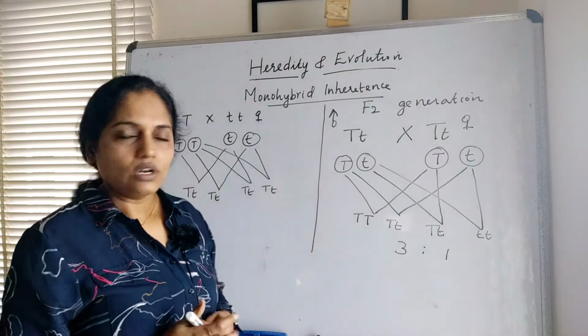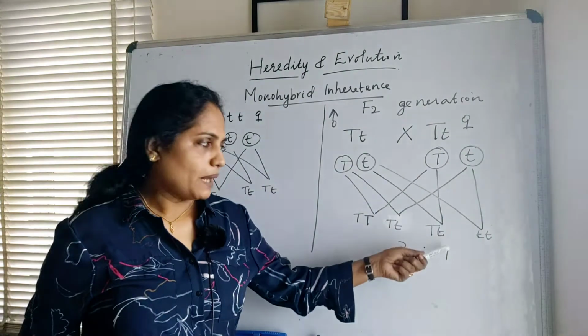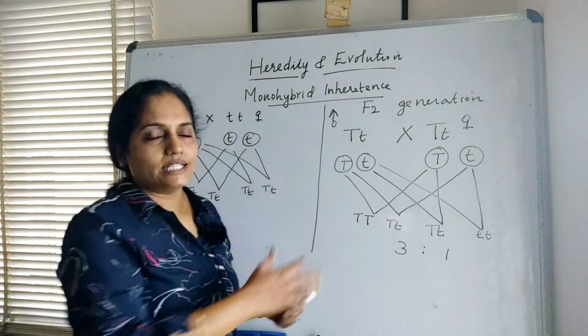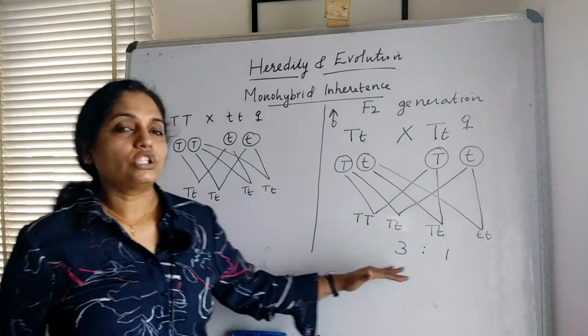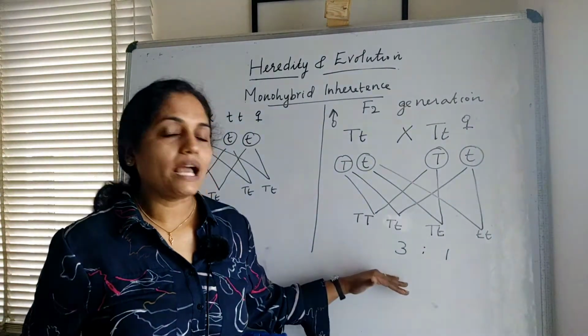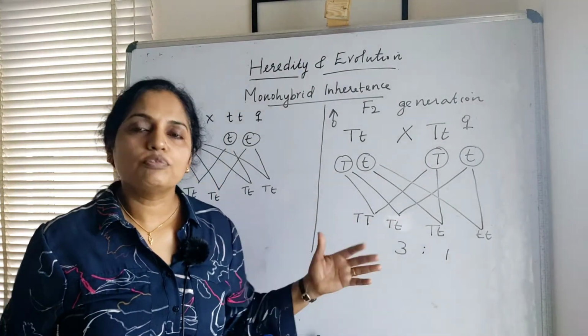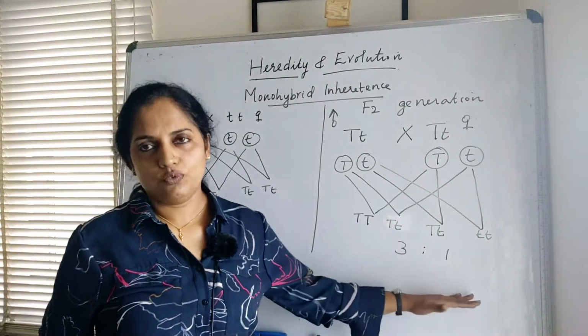Out of 4 we got 3 tall plants and 1 dwarf plant. So in the F2 generation, Mendel got the ratio 3:1, tall plants and dwarf plants.